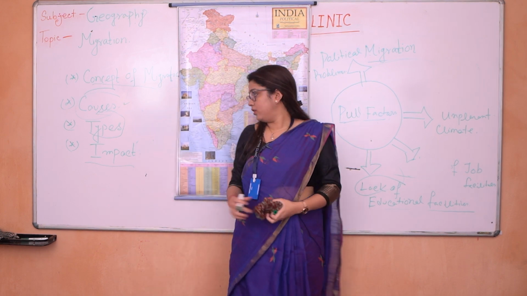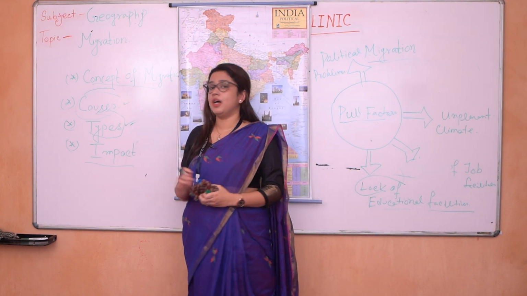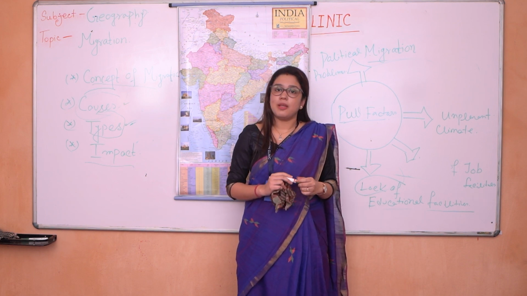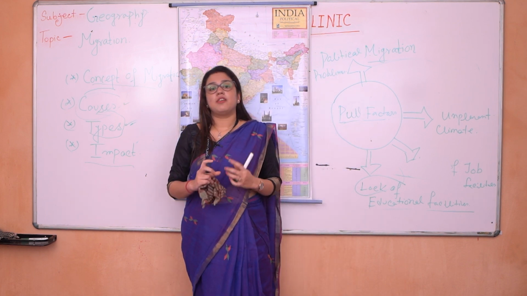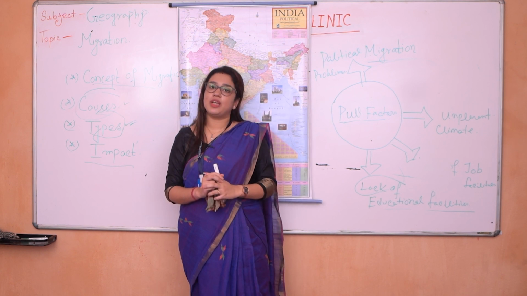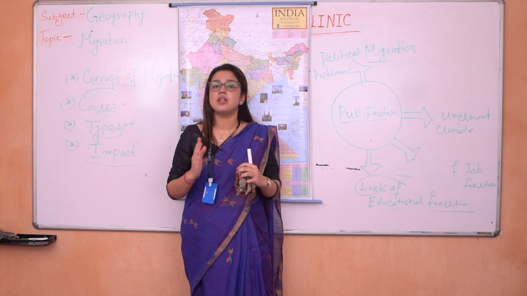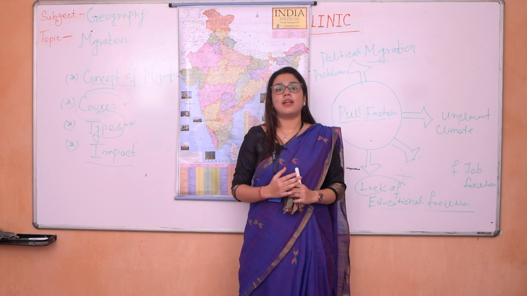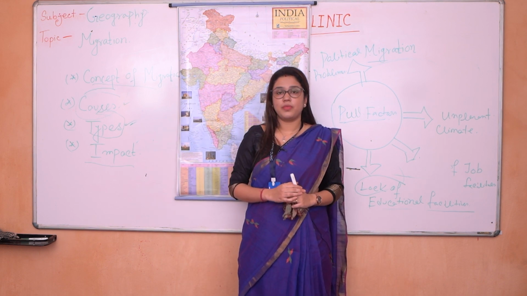Now the next part is about the types of migration. There are several types. First, internal migration. Next, external migration.